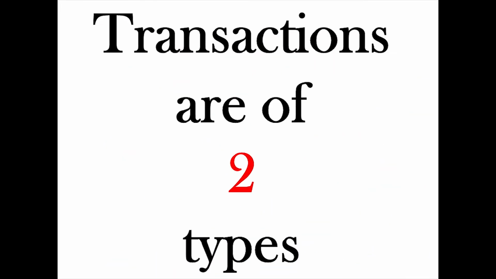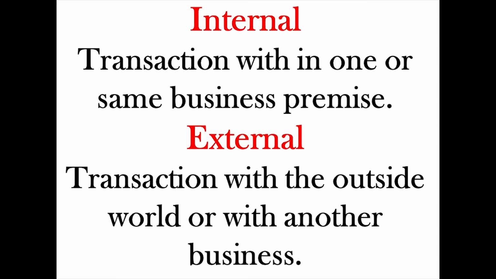There are two types of transactions which we will use commonly in business: internal and external transactions. If a transaction occurs within one business premise, then it is called internal transaction. If a transaction occurs with the outside world, then it is called external transaction.